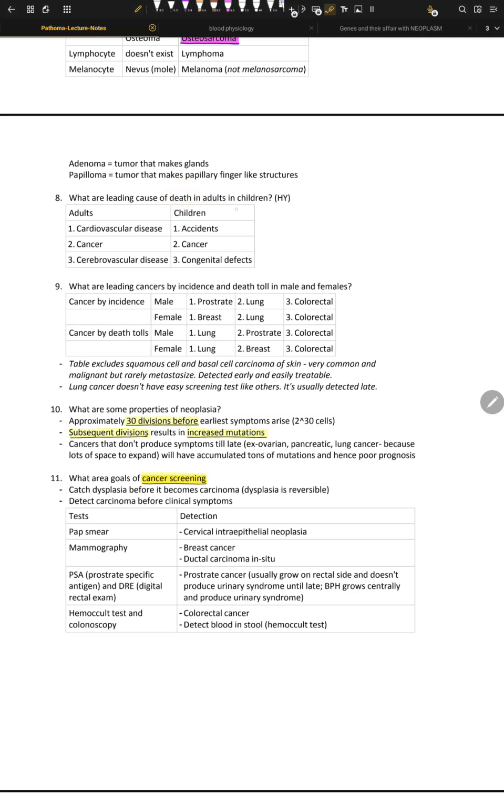What is the leading cause of death in adults and in children? Okay, so in adults, number one is cardiovascular diseases. In children, number one is accidents. So cool thing, second is cancer. So both children and adults get cancer. And third in adults is cerebrovascular diseases, the brain diseases, and in children, congenital defects. So as we can see, cancer is persistent in both cases, right?